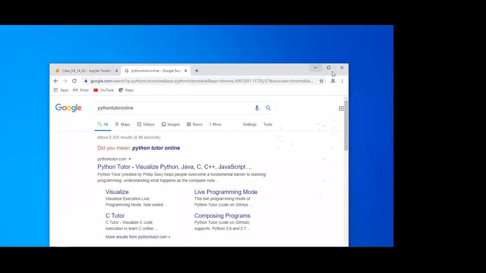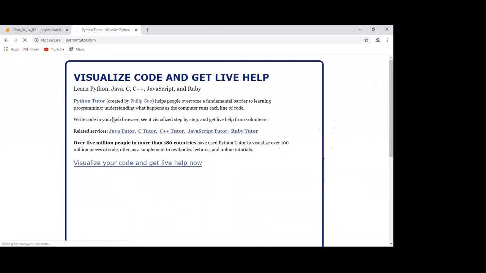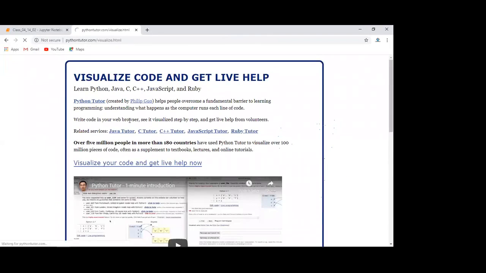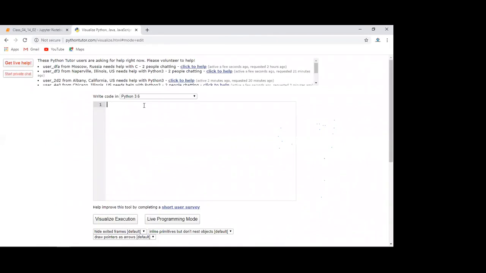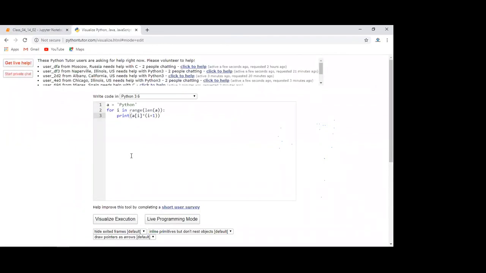Go to pythontutor.com. Open this, go to this Python Tutor. This is 3.6, it is fine. Go to the code, copy this code, Control C, come to this, paste it here. Now you visualize it.